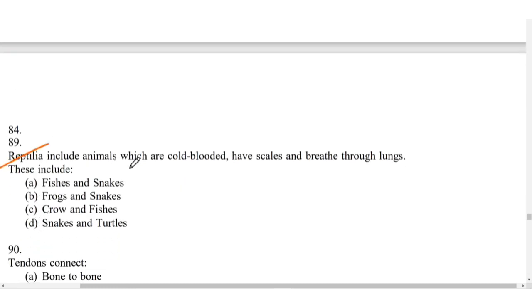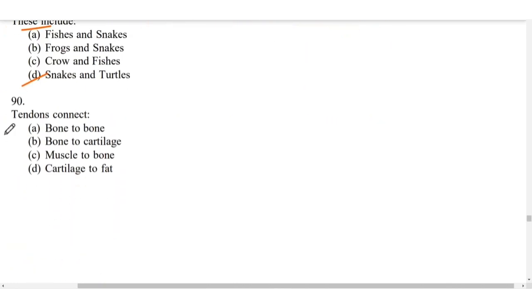Reptilia include animals which are cold-blooded, have scales, and breathe through lungs. These include, for 89, it is D, snakes and turtles. Tendons connect muscle to bone.